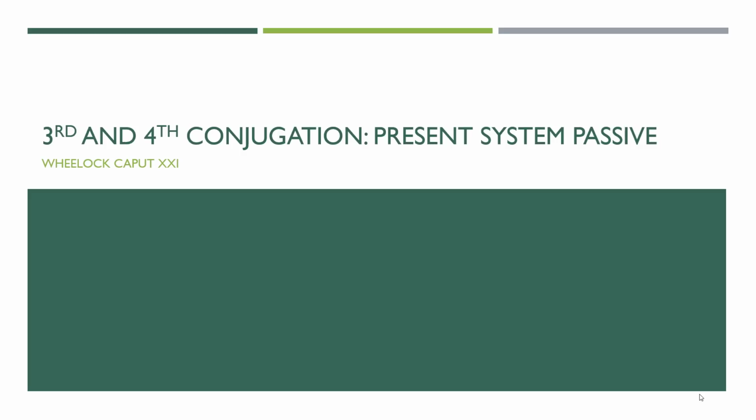Chapter 21 picks up on a theme that we've been going through for some chapters now with the passive voice. First we had first and second conjugation in the present system, the passives, present and future tense. Then we got all of the perfect system for every verb, and now we're going to finish it off by talking about third and fourth conjugation in the present, the imperfect, and the future. That's what is meant by present system.